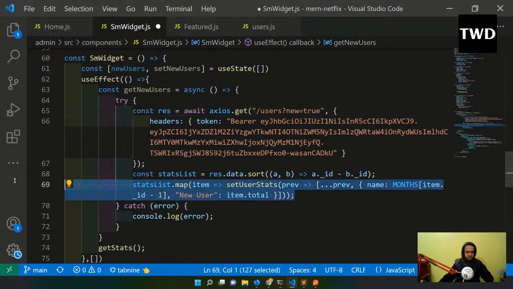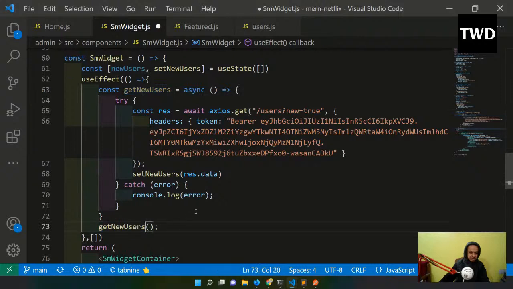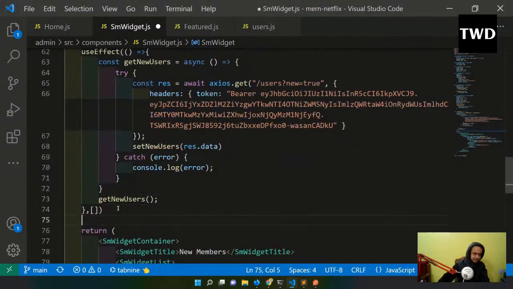And I don't want this much code here, so it is only this: newUsers is res.data, whatever the response is coming, res.data. Error is error, and then this is this. So this is done. Let us have some space here. Okay, so that is done.